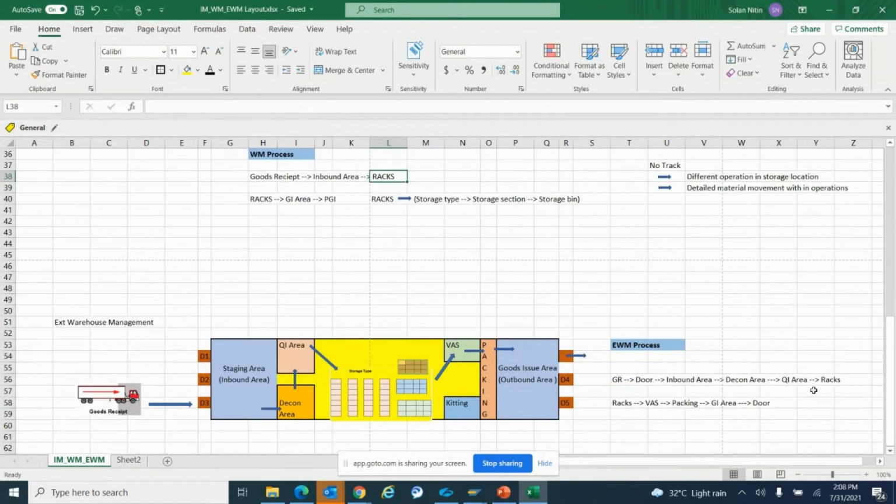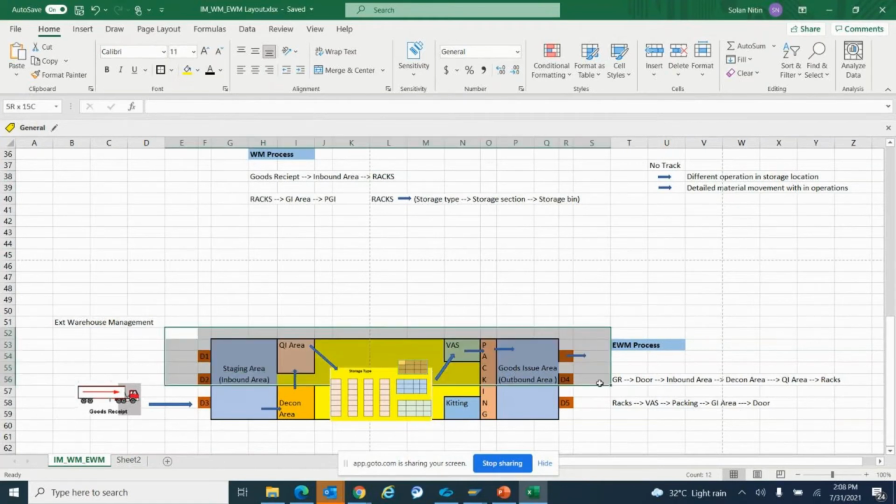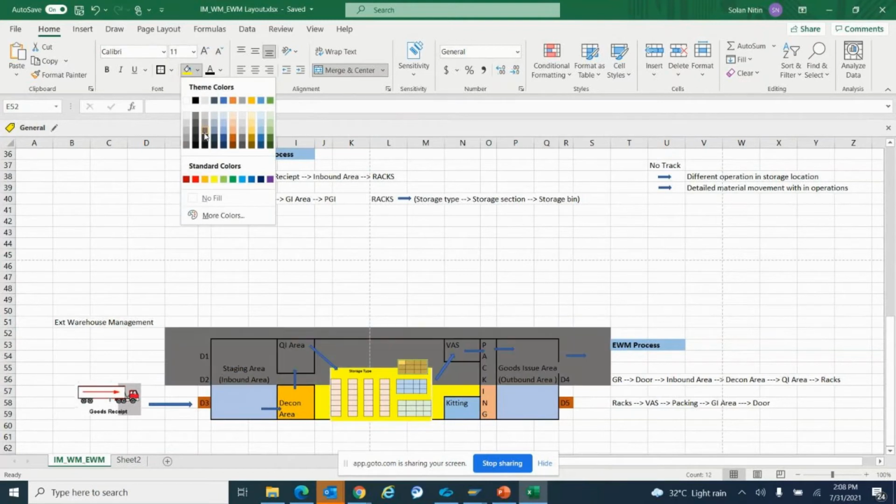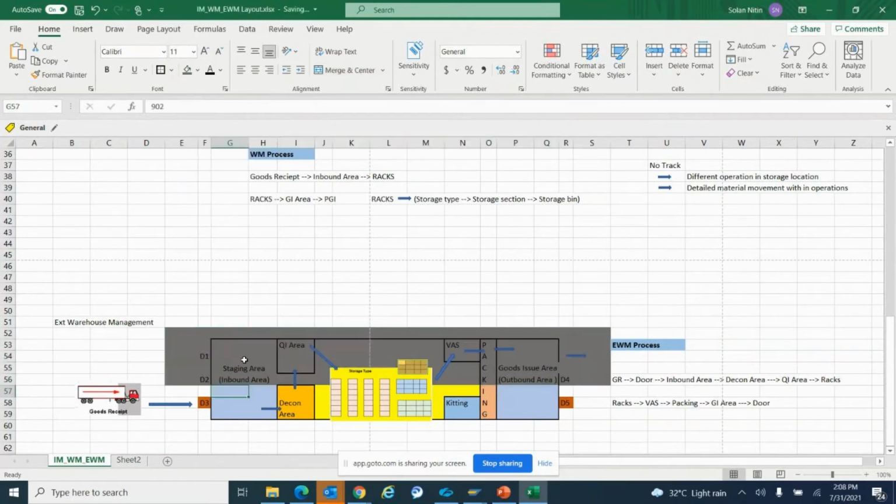Suppose this entire warehouse is divided into two floors: this is my first floor, this is my second floor, so my layout is changing and accordingly I can set it. I receive the material from the door in the inbound staging area, then the deconsolidation area, bring it to quality inspection, and now the material will go to the first floor.